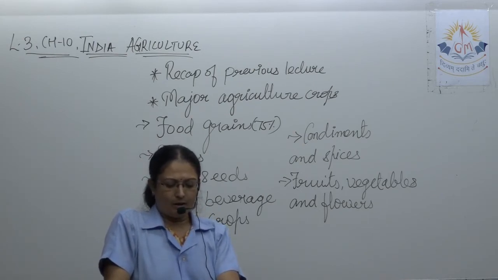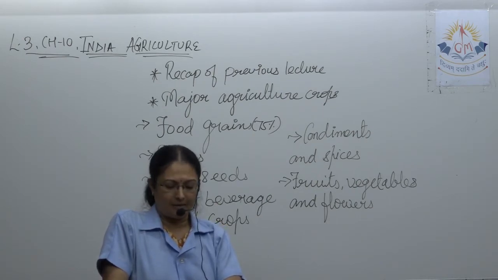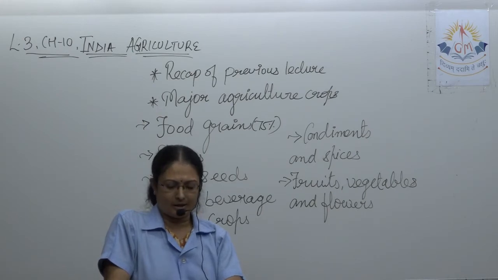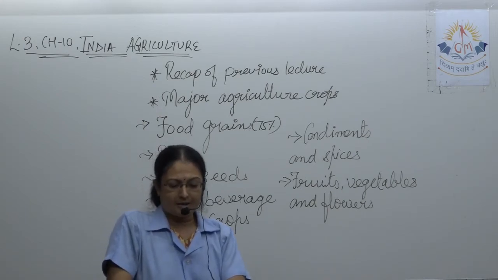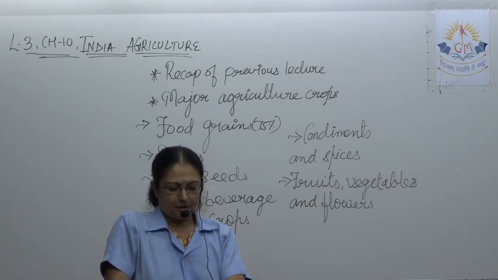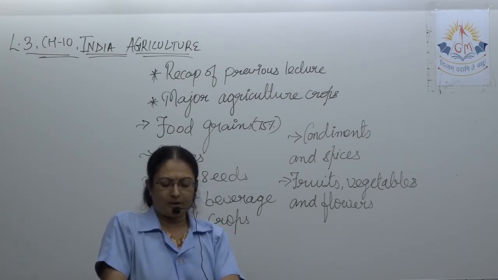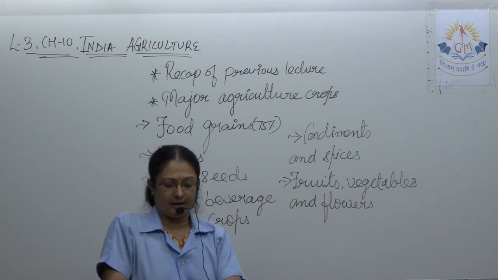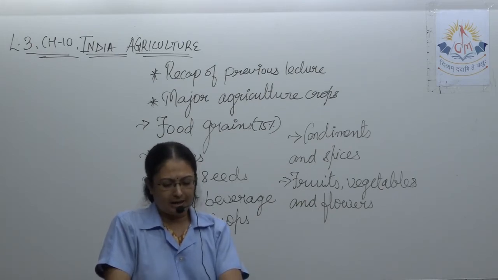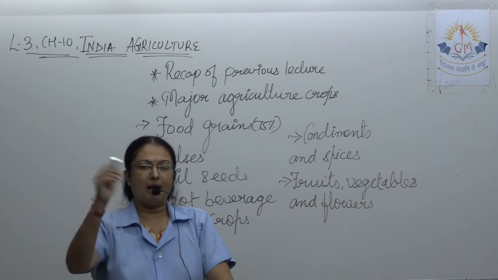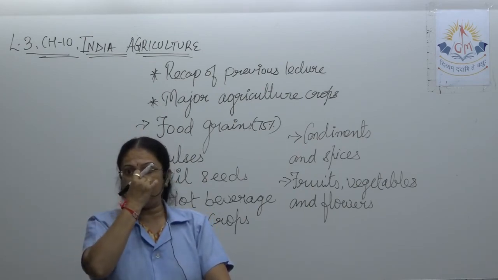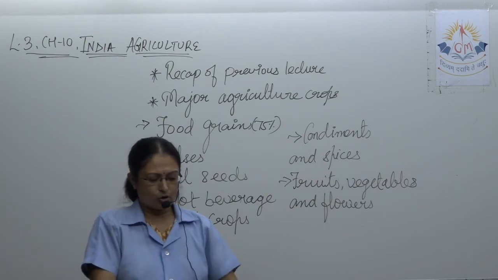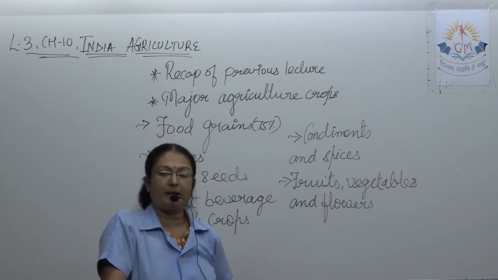Black fertile alluvial lava soil, hot and humid climate, 21 to 27 degrees Celsius temperature, and 75 to 100 centimeter rainfall are necessary for sugar cane. Uttar Pradesh is at the top in area sown. Underline Uttar Pradesh. But Maharashtra leads in production. Here Uttar Pradesh grows the most, but where is production higher? Maharashtra. Underline it.